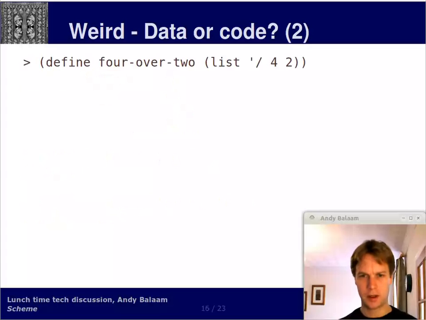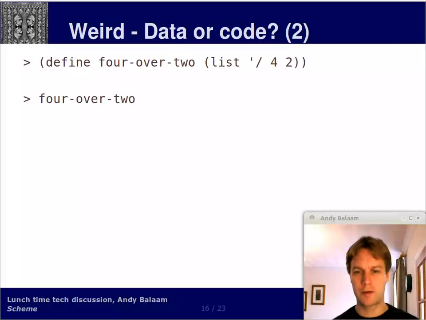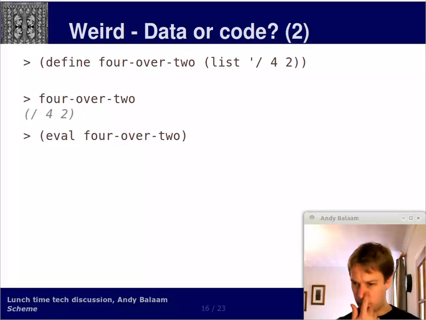Make sense? So now imagine I'm defining a symbol called 4/2, which is a list. So this is not going to divide anything. That slash symbol there means divide, but it's not going to divide anything. It's just a list of symbols: the slash symbol, the 4 symbol, and the 2 symbol. Don't worry about the quote. We will get to that, although it will take us quite a while. So what is 4/2? It is /4/2. Okay, makes sense. Now we have this function called eval, which means treat this as code. So if you treat that as code, we're going to divide 4 by 2, and we get the answer 2.